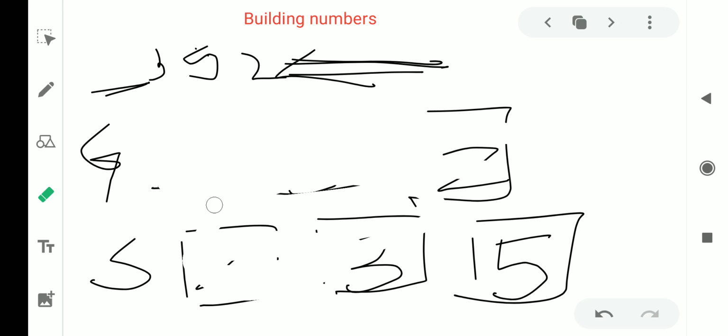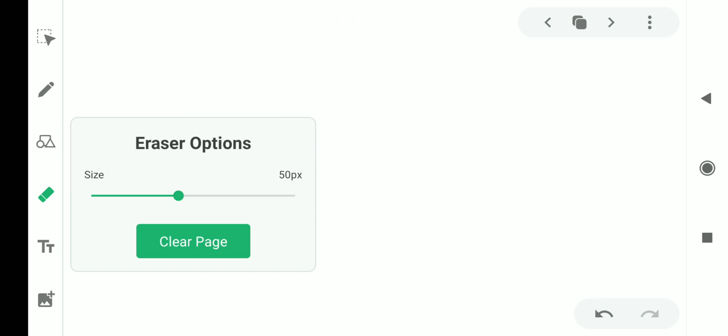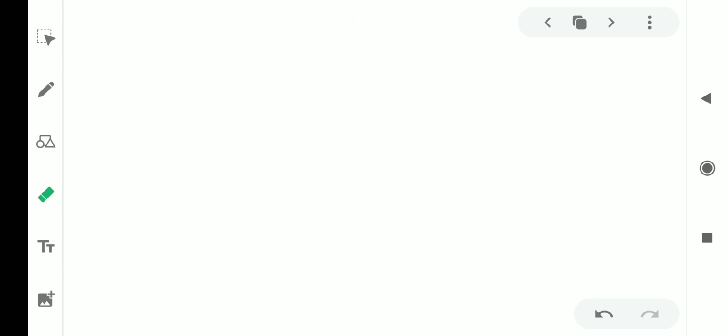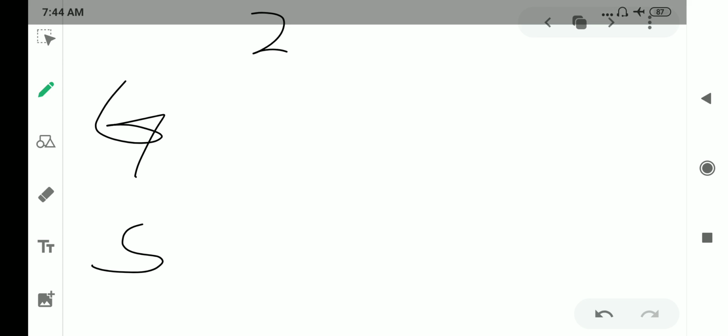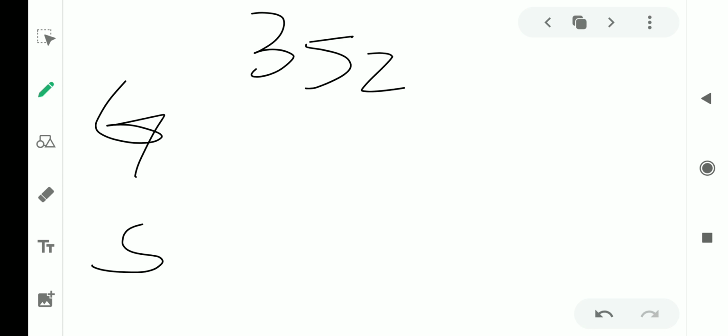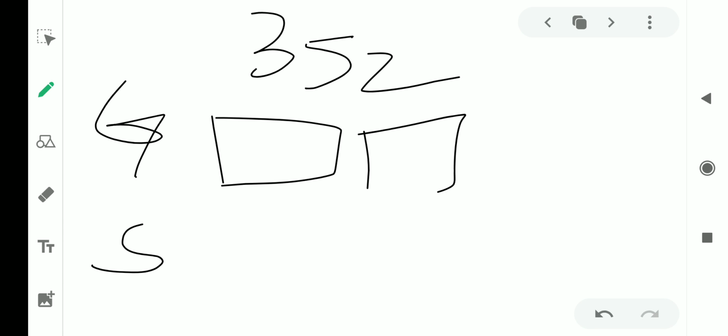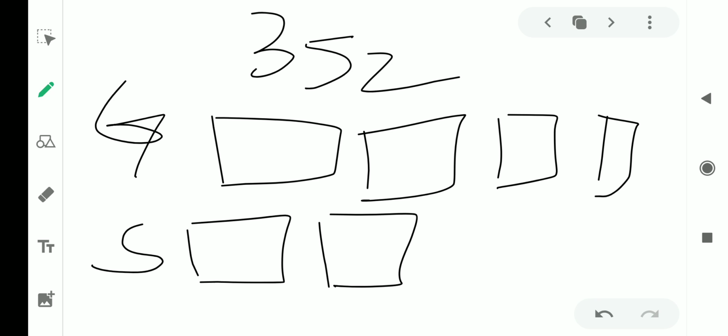If we have to find the greatest number and smallest number with the same digits 3, 5, 2, and this is not of 3 digits. Suppose this is of 4 digits. So how will you do it? Here there is not much to panic about. You don't have to panic so much.